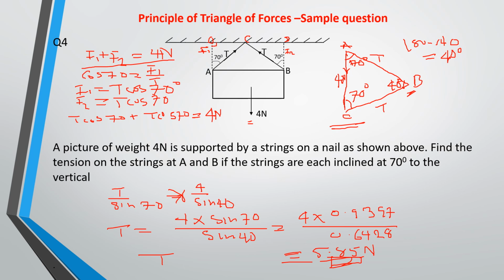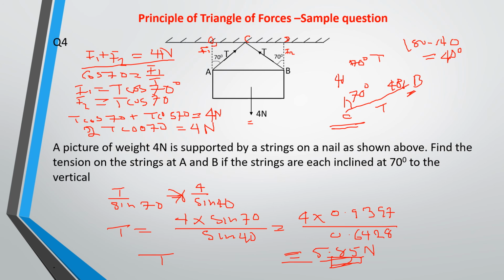If we work this out, this will now give us 2T cos 70 is equal to 4 Newton. Alright, so we can actually work this out.